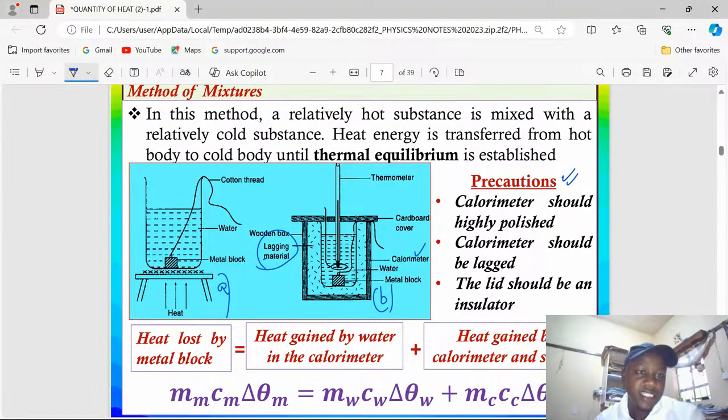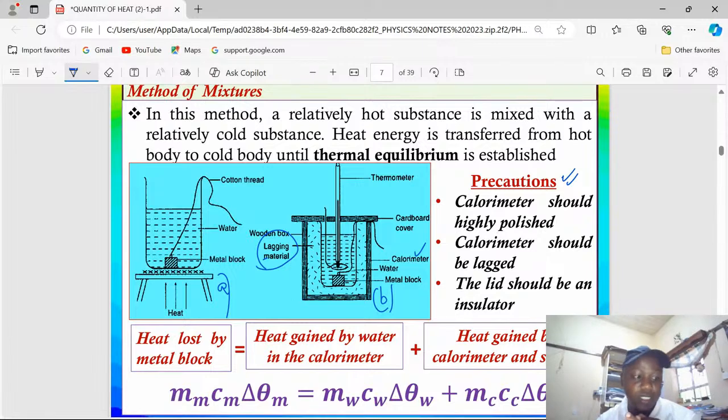You can record it as theta 3. Temperature 3 is the one being attained. Temperature 2 is the temperature for water and calorimeter initially. Then temperature 1 is for the heated metal block. Now, in that whole process, the metal block is losing heat. I want you to understand that.